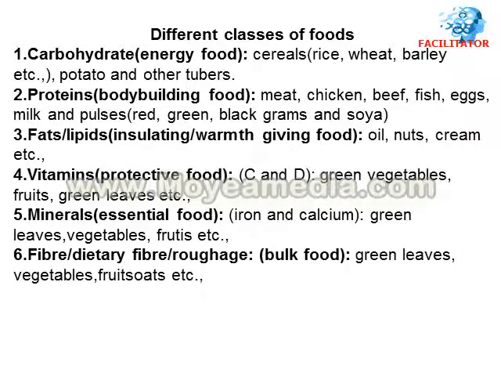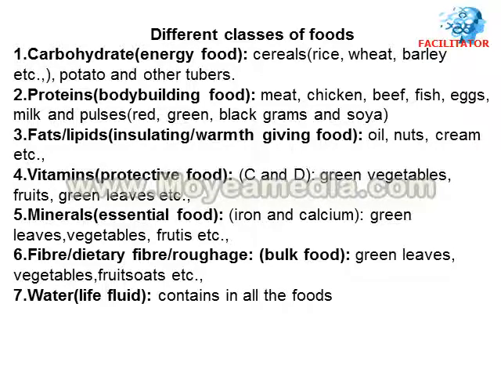Then comes fiber, also called dietary fiber or roughage. This is also called bulk food. This dietary fiber roughage is contained more in green leaves, and also in vegetables and fruits, and oats.